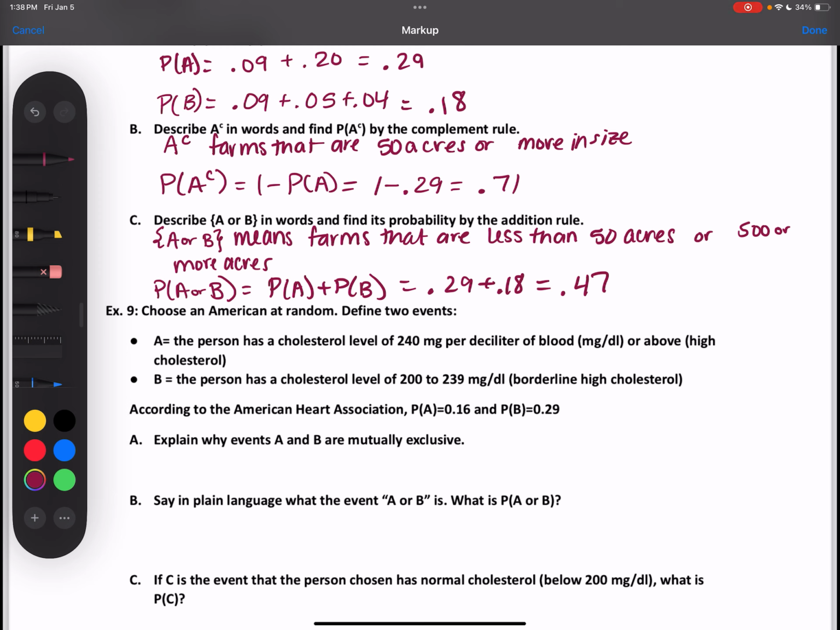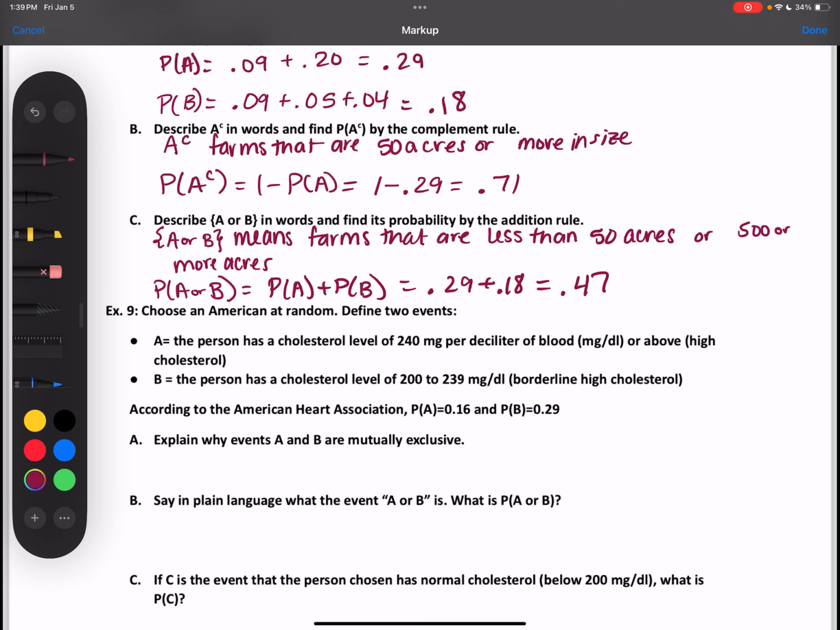All right. Choose an American at random. Define two events. A is the person has a cholesterol level of 240 milligrams per deciliter of blood or above, which is high cholesterol. B is the person has a cholesterol level of 200 to 239, which is borderline high. According to the American Heart Association, the probability of A is 0.16 and the probability of B is 0.29. Explain why events A and B are mutually exclusive.